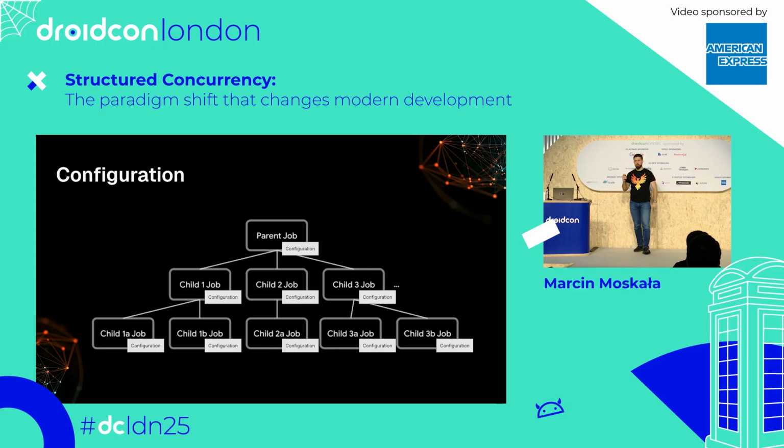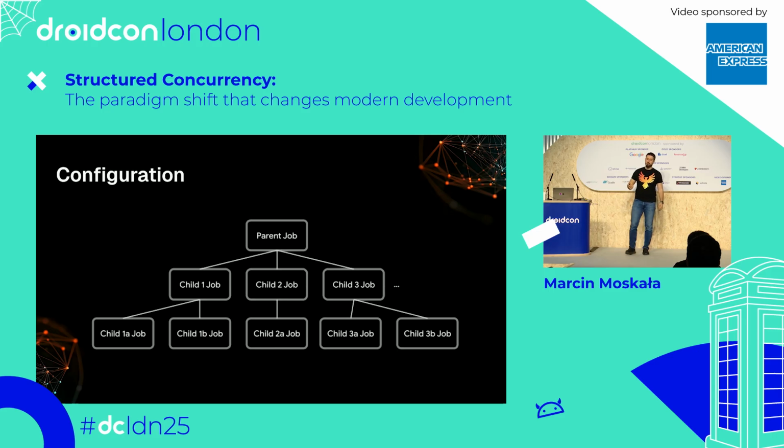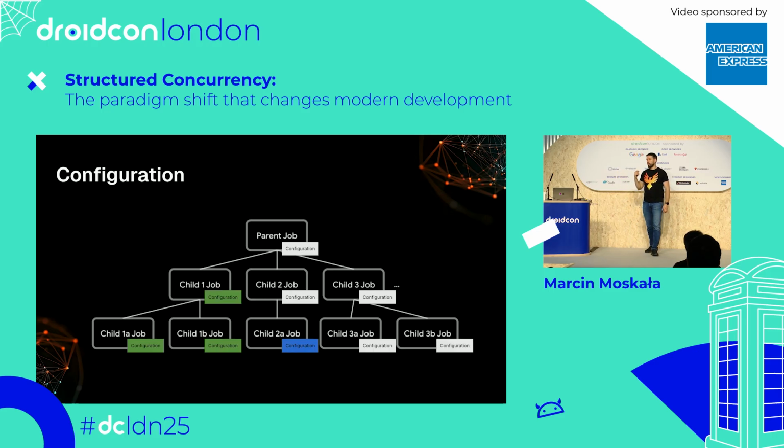And as you know, you can change this configuration. We especially often change our dispatchers, and if you specify a dispatcher for a coroutine, it is set not only for this coroutine, but also for its children, which makes configuration management, dispatchers management much easier and much more intuitive, which is a great advantage on Android.